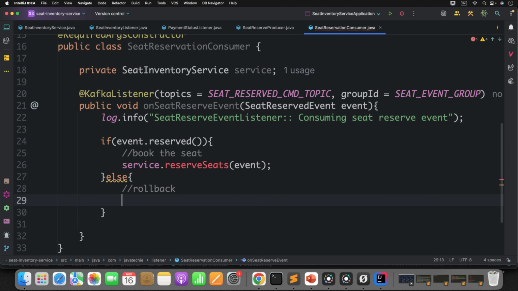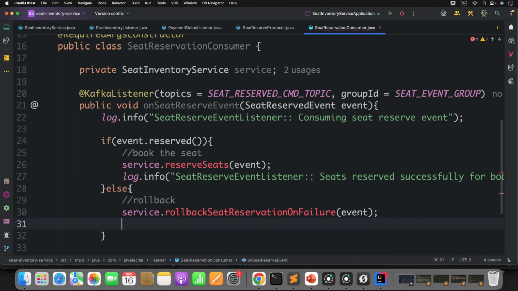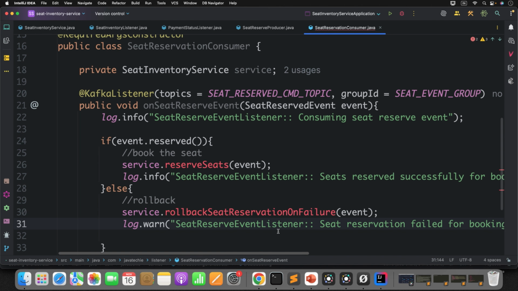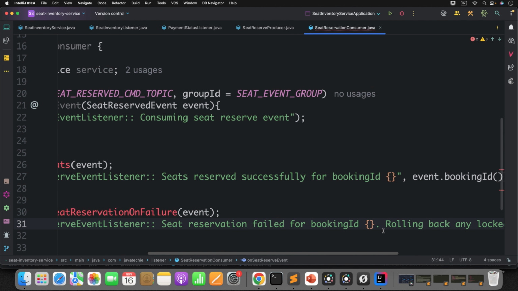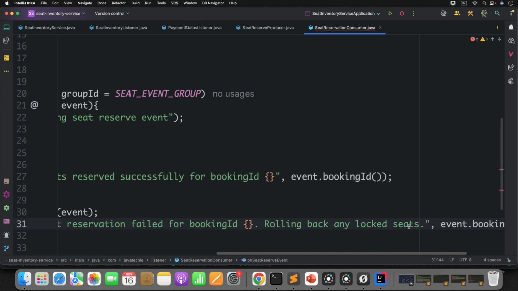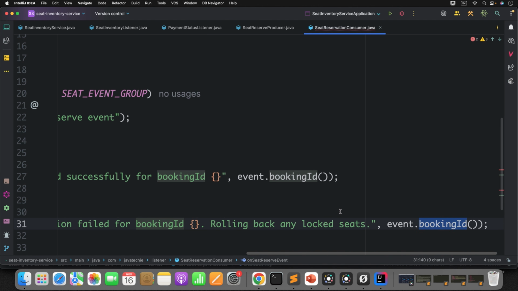On failure, you can simply define service dot, create a method like this, pass the event. Now let me also add a log statement for better visibility. On failure, I'll also add a log statement so that we can easily track the flow: seat reservation failed for booking ID, rolling back any locked seat for this particular booking ID.